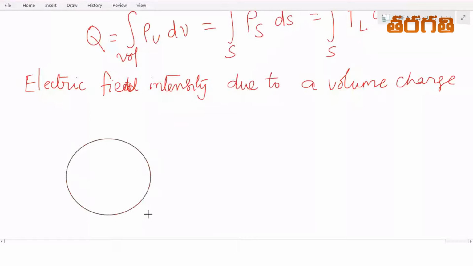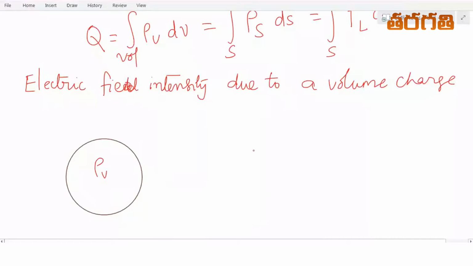So let it be a volume charge. For the time being, you consider this as a volume charge. This volume charge has a charge density of rho over it, and I want to find out the electric field intensity at this point, say let it be T.